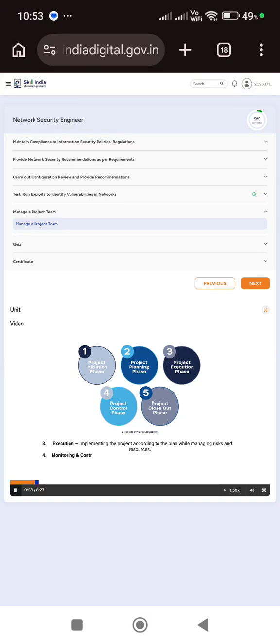and controlling, tracking progress using key performance indicators and making necessary adjustments. Closure, reviewing outcomes, documenting lessons learned, and officially closing the project.